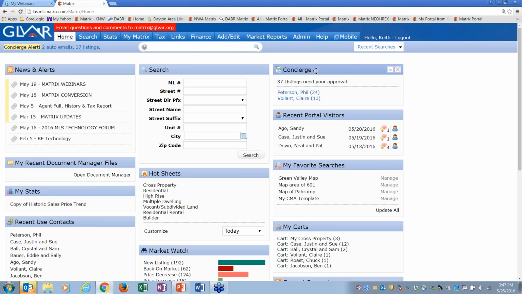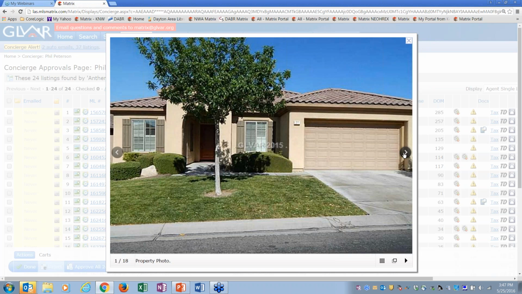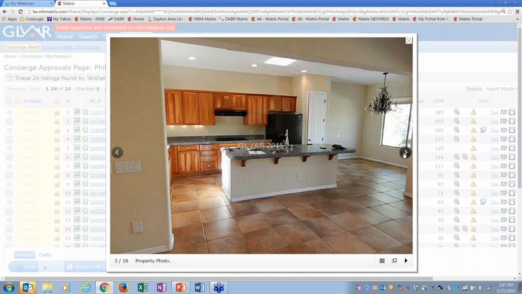Back here on the home page, you're going to have this new widget that you probably don't have right now. It says your client's name with 24 listings waiting for your approval. So Phil will never see these houses until I approve them for him. In this case, I have to do a little extra work. I have to go and look at these listings. In Phil's case, I need to open this up, scroll through, and look at the pictures of the kitchen,